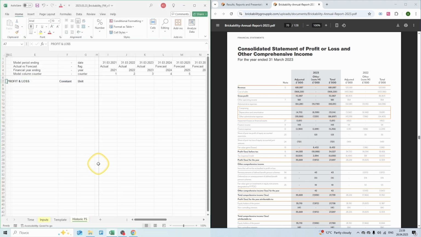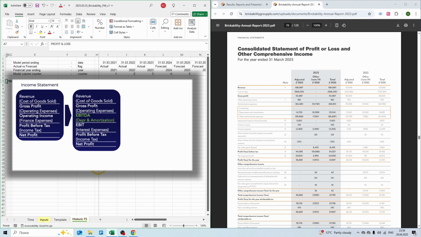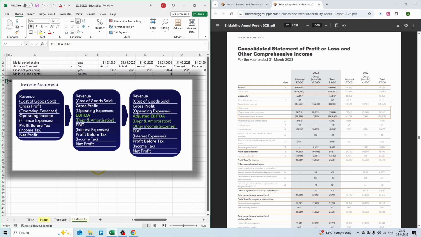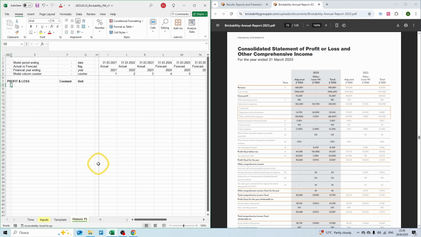So let's go back to our plan. We want to transform the income statement to show EBITDA separately, and for our unique case, I suggest that we show all the acquisition related expenses separately after EBITDA. So we will have adjusted EBITDA, and after adjusted EBITDA we will have other income and expenses. I hope it makes sense. And let's go back to our model.